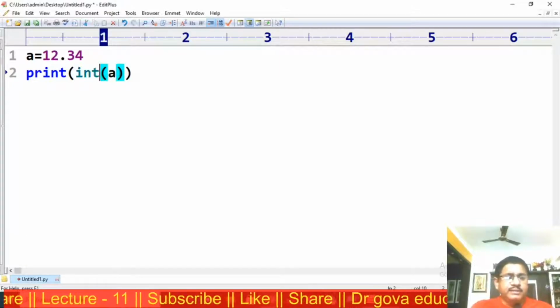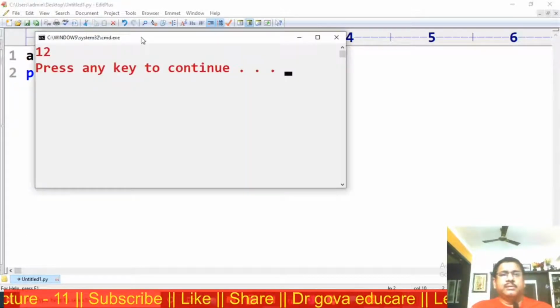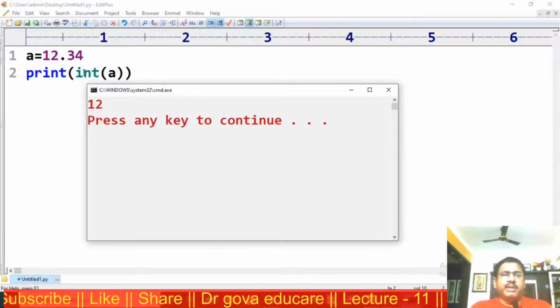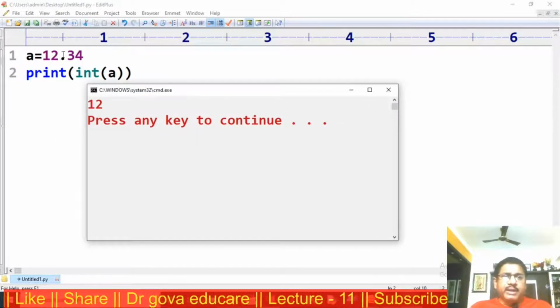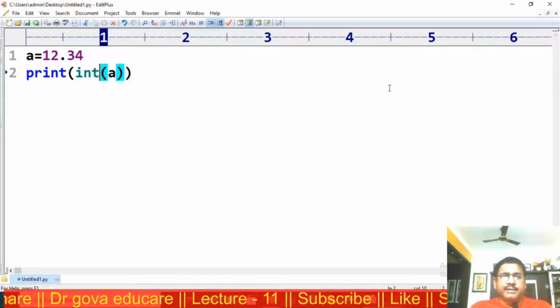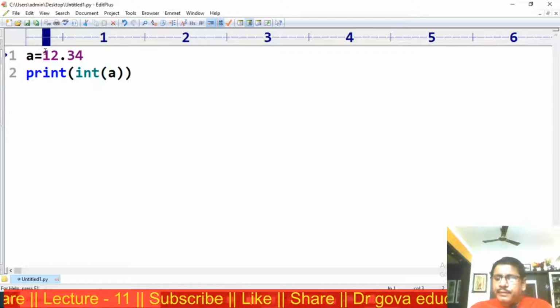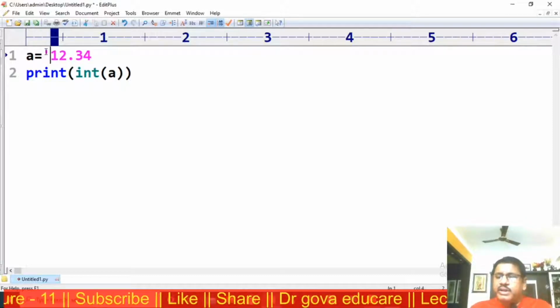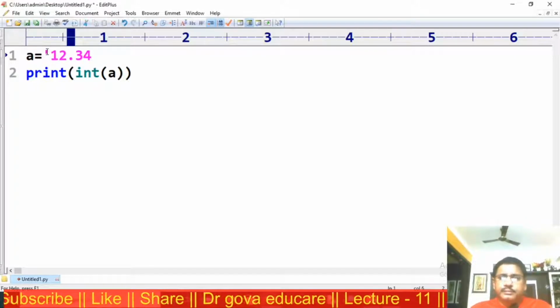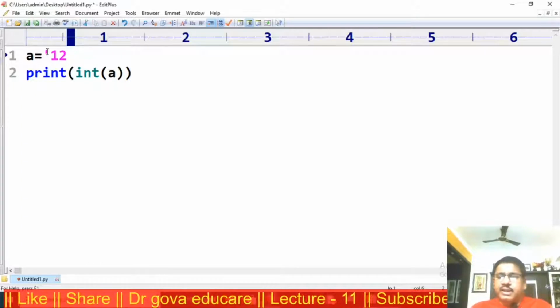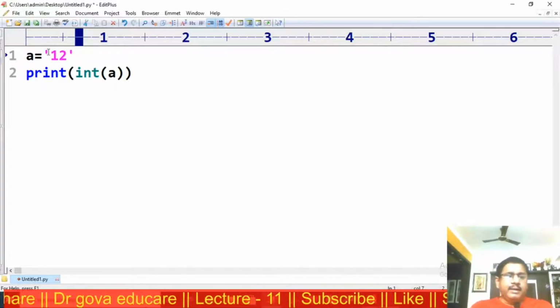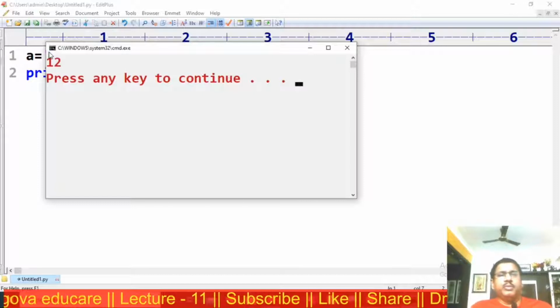The output is 12. The integer part only will be displayed. The fractional part will be truncated. This is the numeric string. The string contains the integral part. The output is 12.